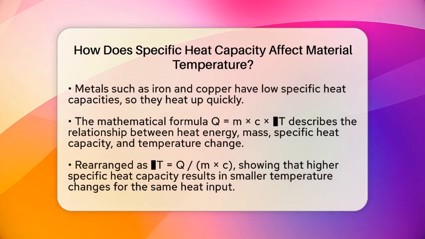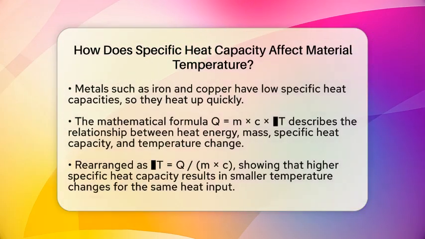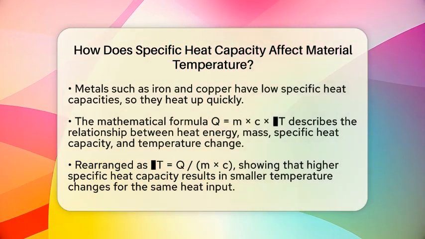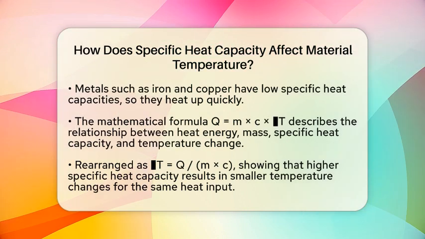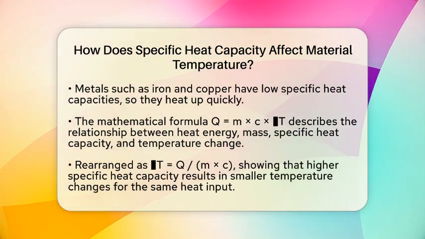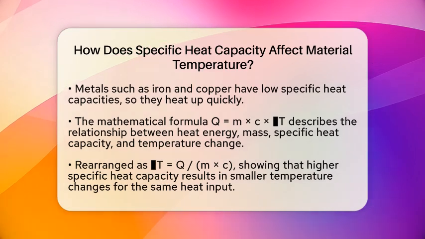Metals like iron or copper have low specific heat capacities, so they heat up quickly because they don't need much energy to raise their temperature. Water, on the other hand, has a high specific heat capacity, so it takes a lot of heat to warm up, but it also cools down slowly.